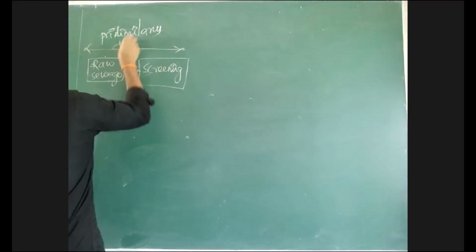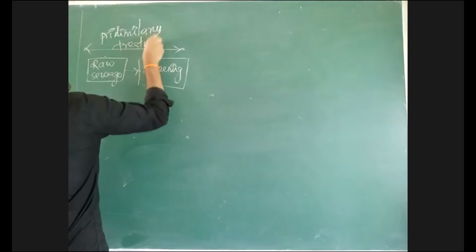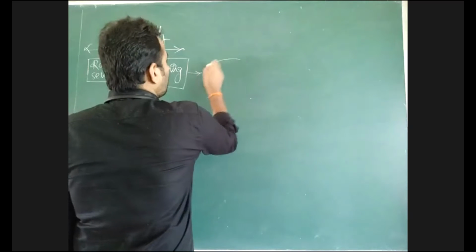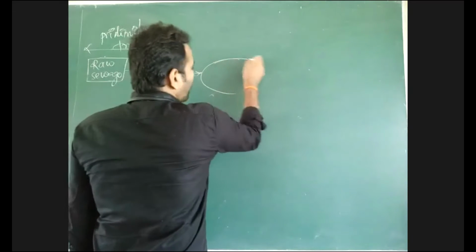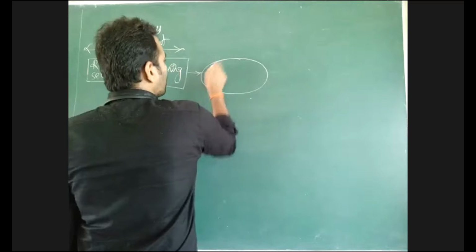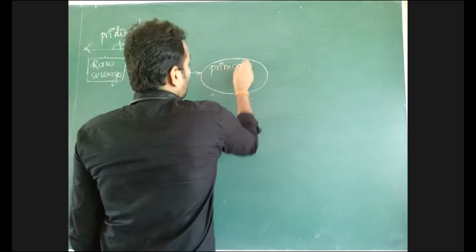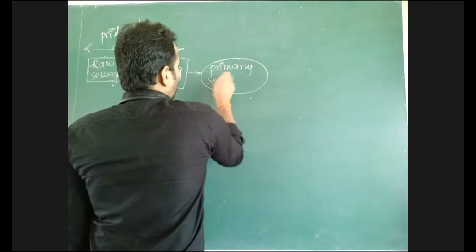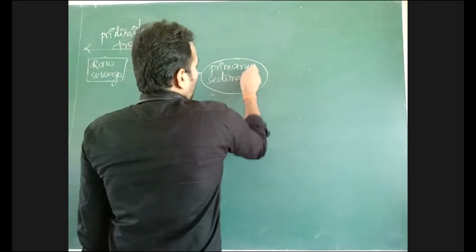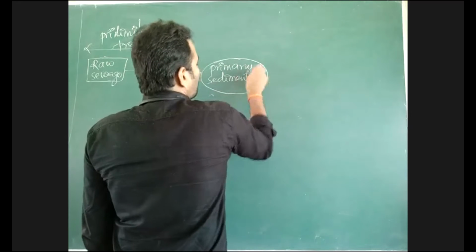It is preliminary treatment. We are not doing any treatment here. Then it is subjected to the primary sedimentation tank.